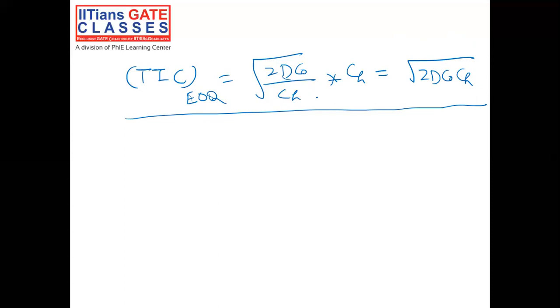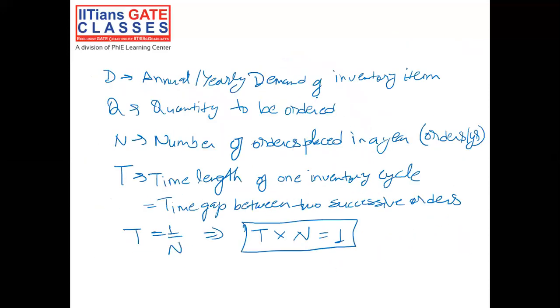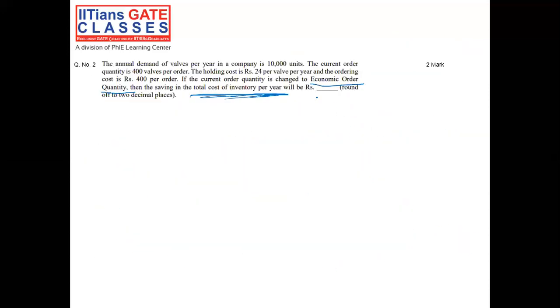So this is our total inventory cost at EOQ. Now go back to the question and see the question once again. What is the question asking? The question is asking that they are already placing the order of 400 units in each order. What if they switch from this order quantity to the economic order quantity? What will be the saving in the total cost of inventory?